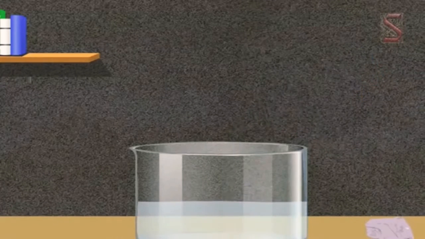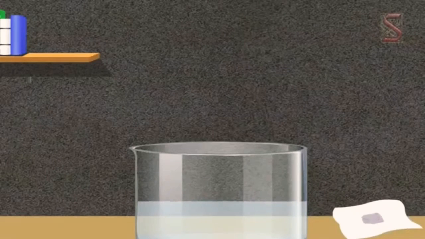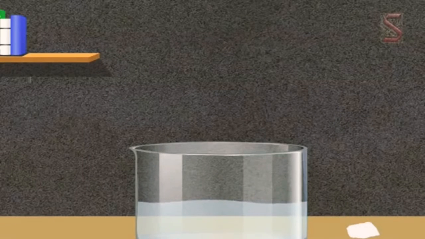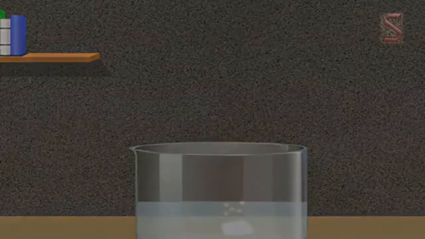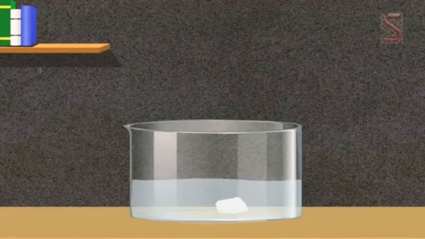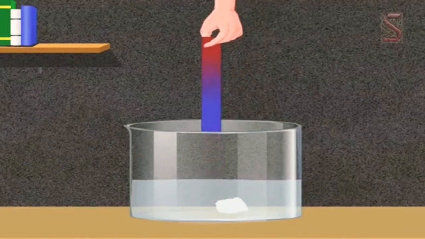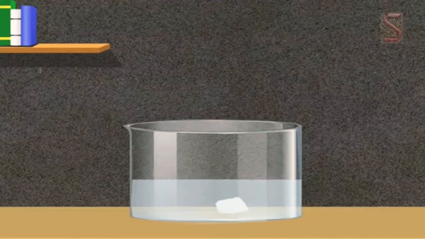Now let us do an activity. Take a beaker, fill half of the beaker with water, take sodium, wrap it in cotton and drop that sodium wrapped in cotton into the beaker. You will find that the reaction starts vigorously and you'll observe hydrogen bubbles coming out. After some time you'll find that sodium starts burning very fast. Like sodium, potassium also reacts very fast. Now if you dip red litmus paper, it turns blue. It means the sodium hydroxide solution is basic in nature.